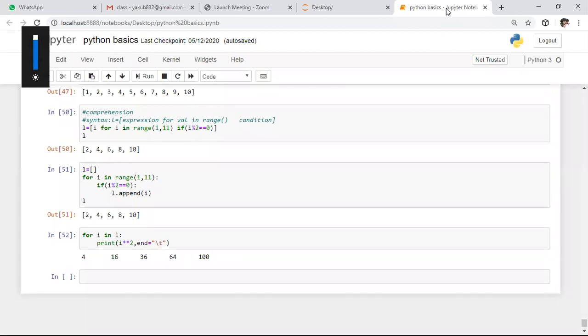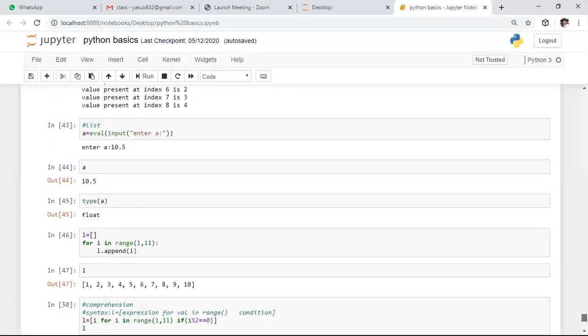Coming to the previous class, I told you how to iterate through the data structures. It might be a list data structure, a set data structure, or a tuple data structure. How to iterate through those data structures, we saw by using basic for loop as well as basic while loop. So that is about the previous class.